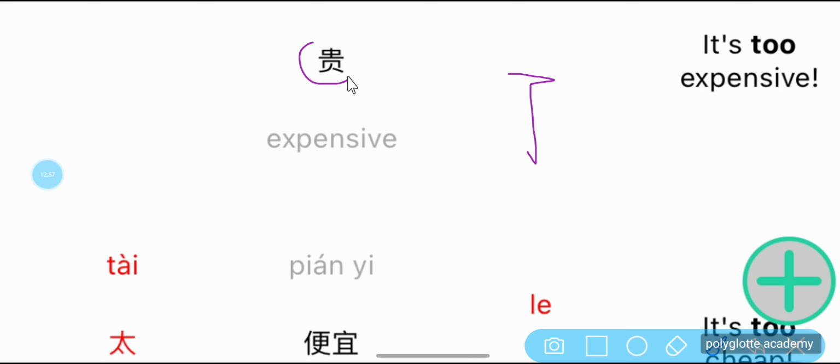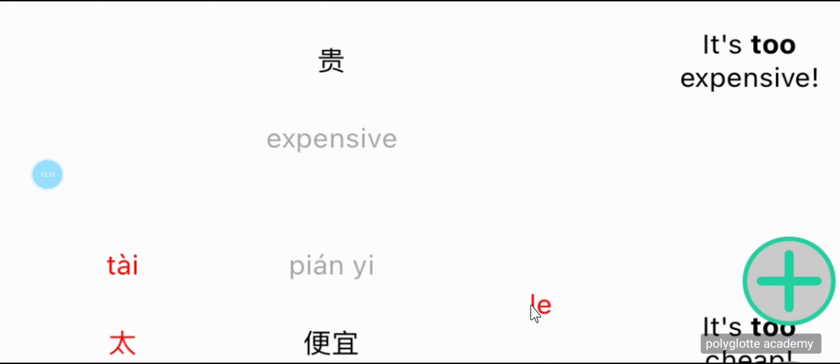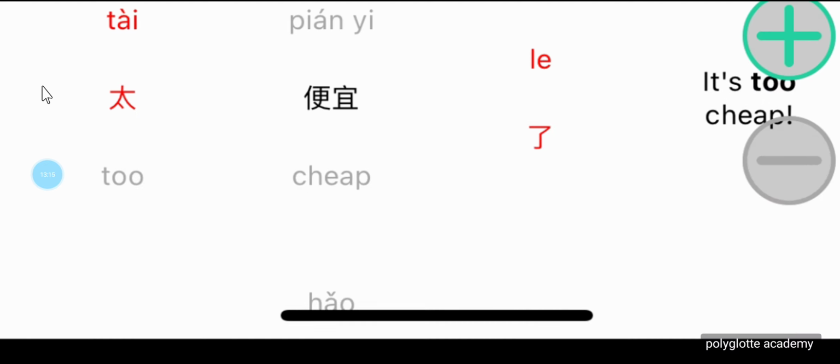So 贵, we have 太贵了, it's too expensive. 太贵了. So 好,继续. 太便宜了.